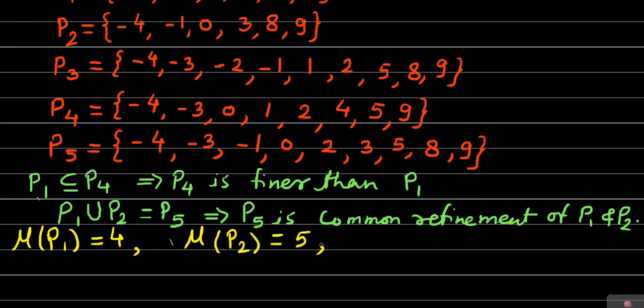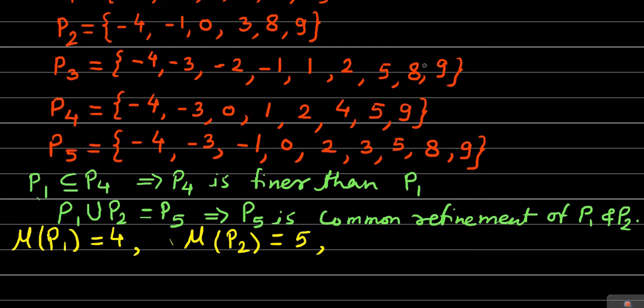Next, if we consider the partition P3, then in partition P3, the length of the first subinterval is 1, the second subinterval is 1, the third subinterval is also 1, the next subinterval is 2, the next is 1, the next is 3, the next is again 3, and the last subinterval is 1.